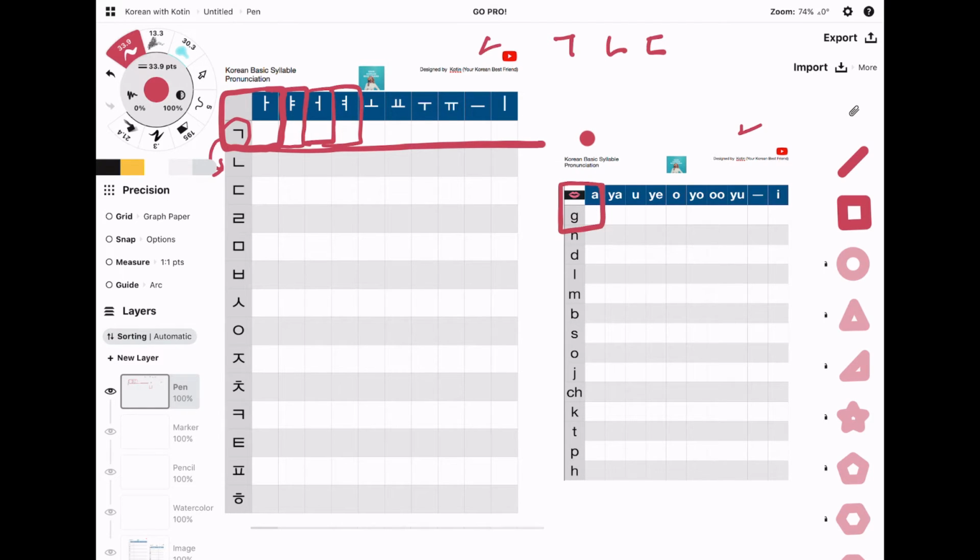But today is the first Korean basic syllable learning time. So we're going to talk about how it looks and how it sounds. This one. Let's combine this one and that one. If you want to read this one, you can find the second paper.